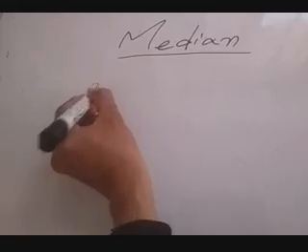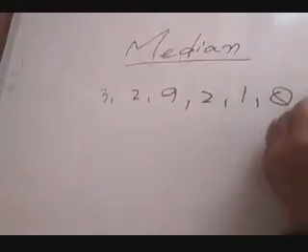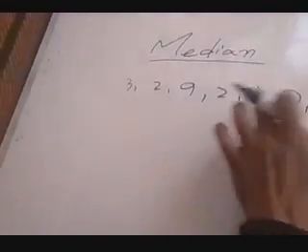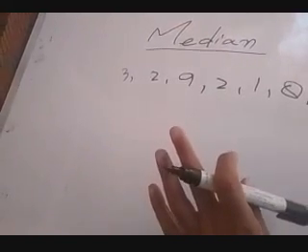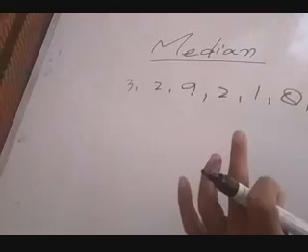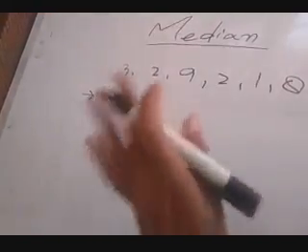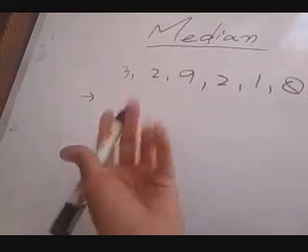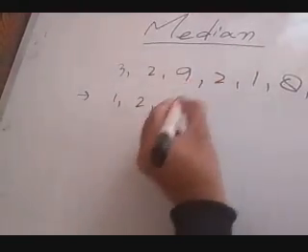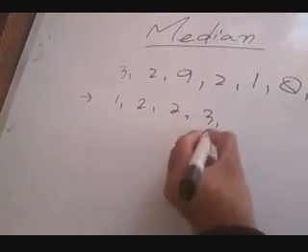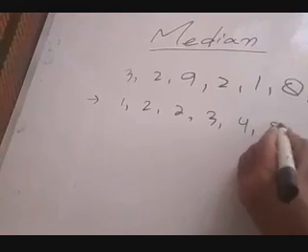The data is 3, 2, 9, 2, 1, 8, 4. First of all, you have to arrange this data in increasing or decreasing order. So I will first write 1, then 2, 2 once again, then 3, then 4, then 8, and then 9.